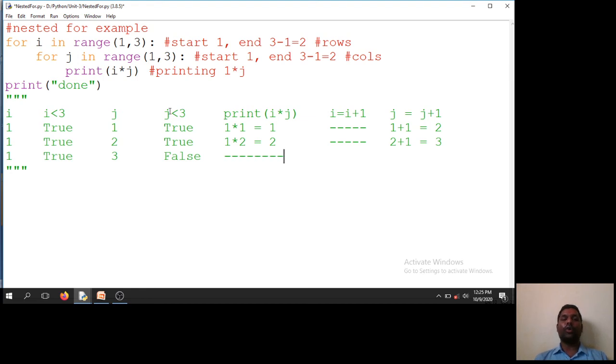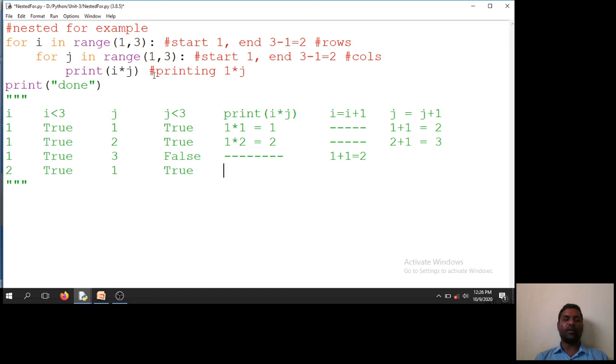Now it will go to the outer loop. That means it will go to the i range and increment the i value. i becomes 1 plus 1 is equal to 2. And now j remains only 1. j remains 1, so now it will come into the inner loop again. Whenever it's 2, i less than 3 is true.